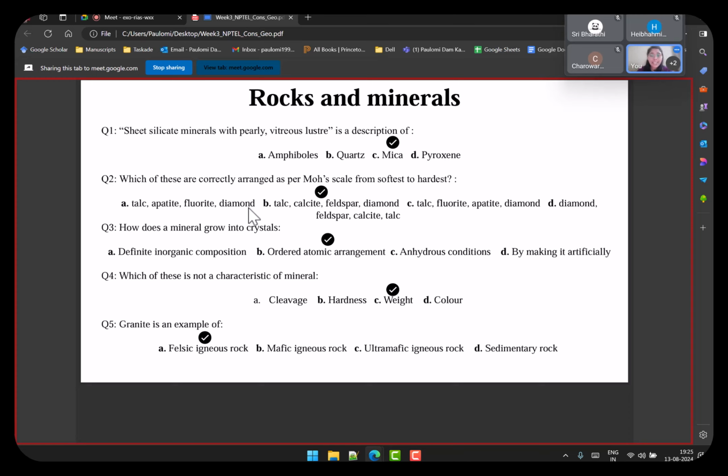Next is granite. It is an example of a felsic igneous rock. So igneous rock, yes, but what kind of igneous rock? Felsic. If you remember, mafic has magnesium and iron. Similarly, felsic had its own composition of igneous rocks. Right. So these are the 5 questions.